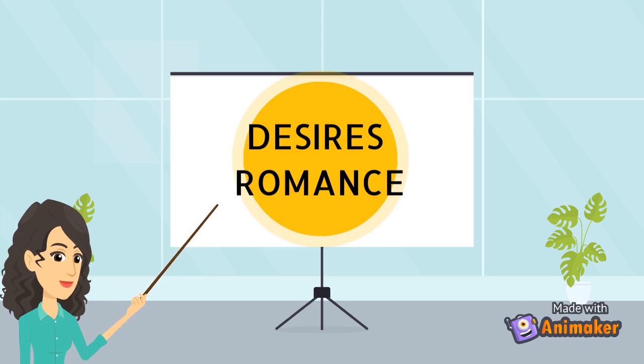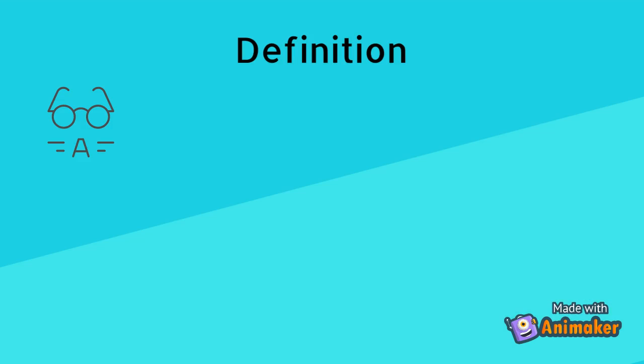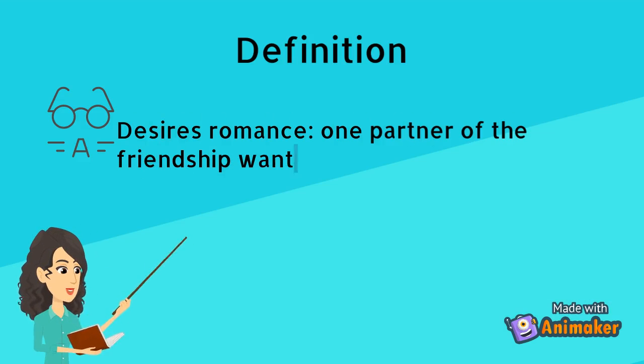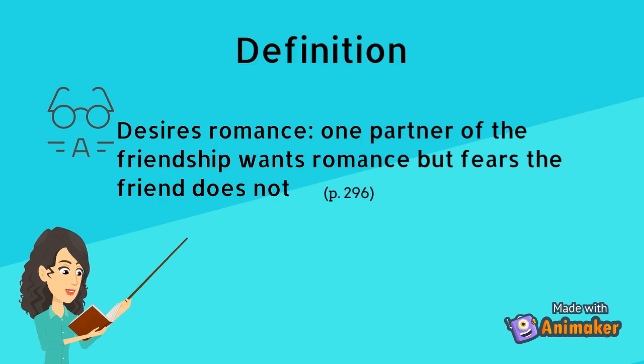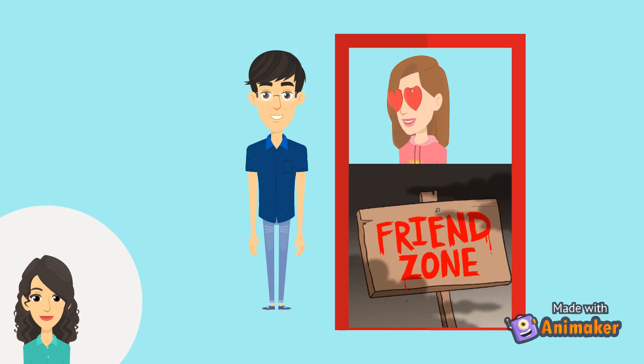Now let's explore a friendship where one desires romance. Desires romance is defined as when one partner wants romance, but fears that the friend does not. A cross-sex friendship where one desires romance can be one-sided and is often kept hidden out of fear of rejection. However, that does not mean rejection is the only result. In this example, the one-sided desire for romance is illustrated by the woman having heart eyes for the man, while the man categorizes the woman in the friend zone.